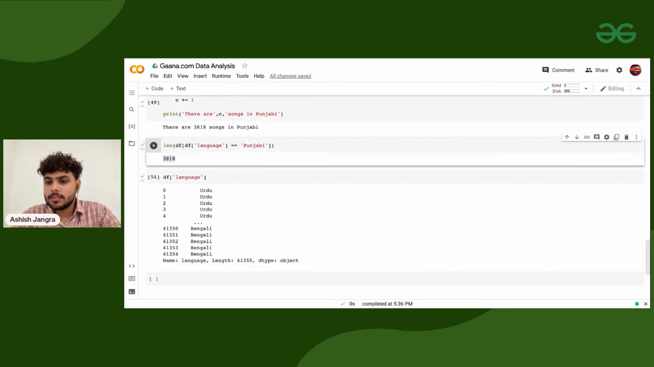So the counter, it will maintain the count of all the songs in particular languages. Yes, that's an important question. Ashwarya is asking how we can count the number of songs in a specific language, in all the languages throughout.